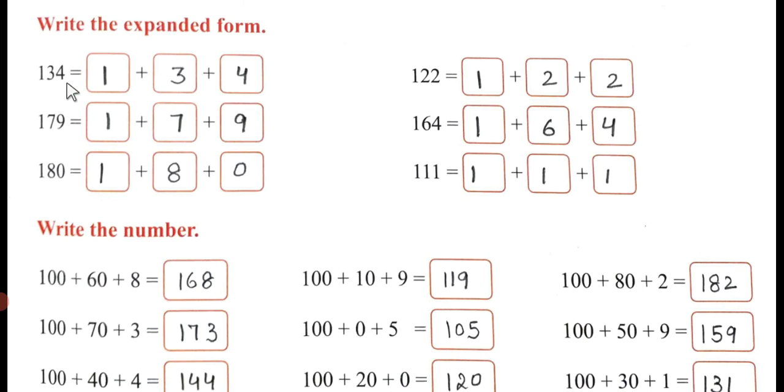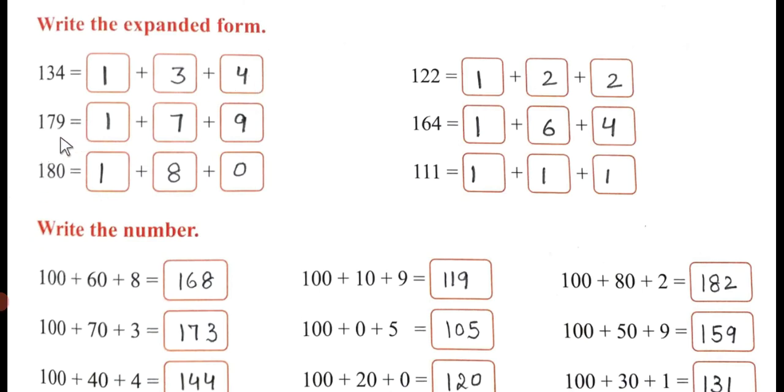So please pronounce the digits carefully. 134 is equal to 1, I have left 2 zeros here, plus 30 plus 4. So what have I left? The 0. So you will add here 2 zeros. It will become 100. After 3 you will add 1 zero. It will become 30. And the last one you will write as it is.